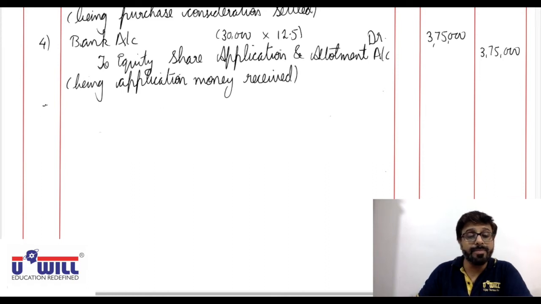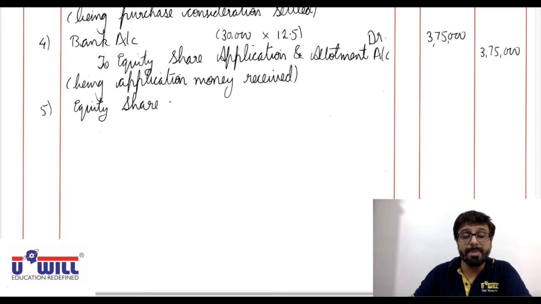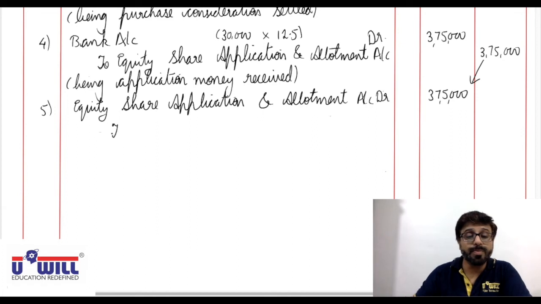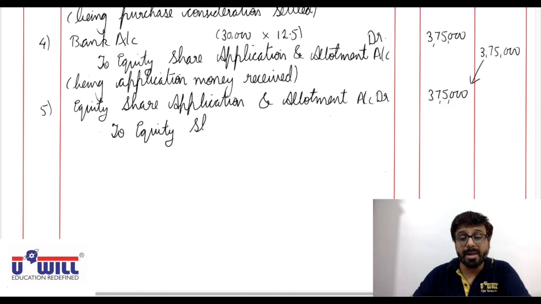Then the second entry, we will transfer. Equity share application and allotment account debit with the full amount of 3,75,000 to equity share capital account, now with the face value.